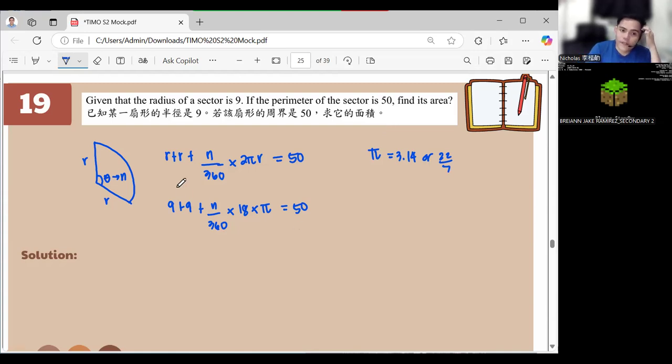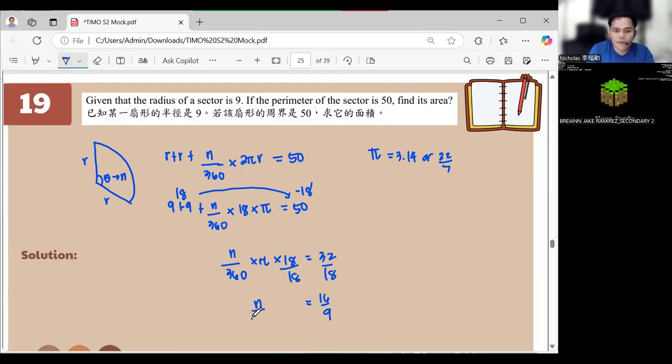So this one here is 18. It will become minus 18 in here. It will become 32, right? So it will become N over 360 times pi times 18 is equal to 32. Divide by 18, divide by 18. It will become 16 over 9. That's N over 360 times pi.